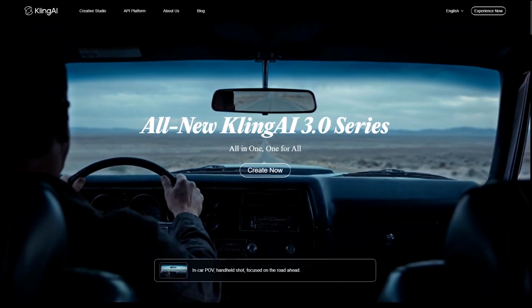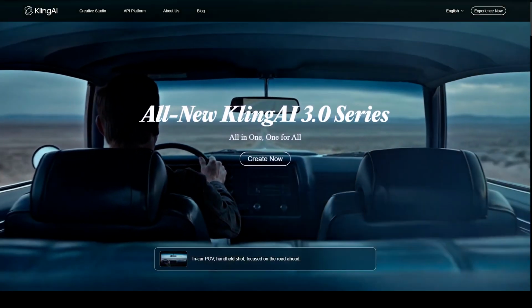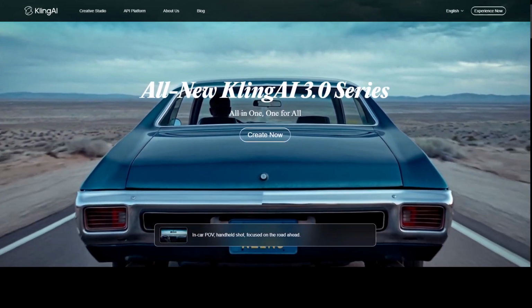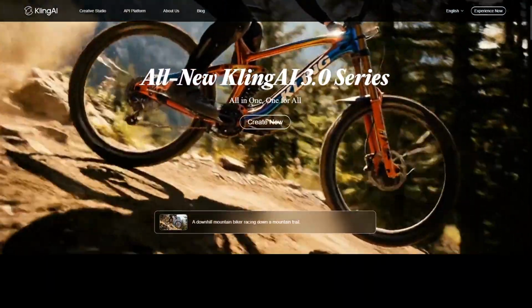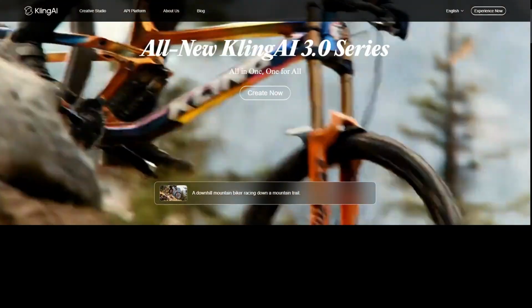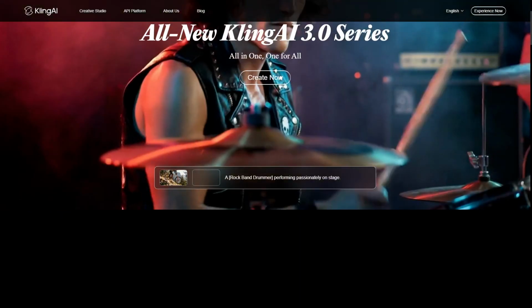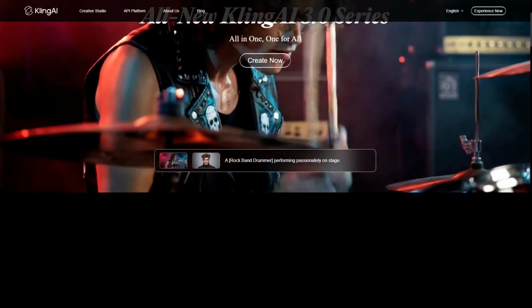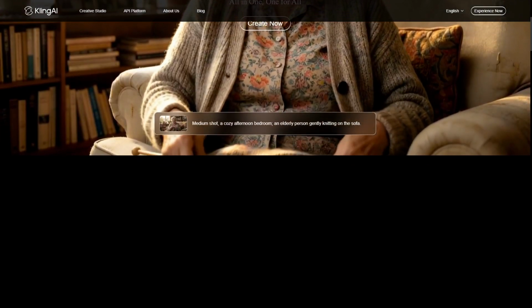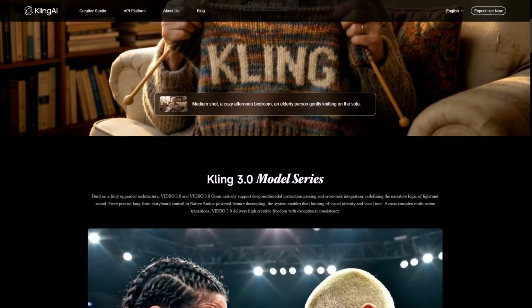Kling AI focuses on hypernatural AI voice synthesis paired with advanced video generation technology. It works by converting text or simple inputs into lifelike video presentations featuring realistic voiceovers and expressive avatars. Kling's strength is in its ability to produce human-like speech and nuanced video content that feels authentic and engaging, making it perfect for training videos, presentations, and personalized content.